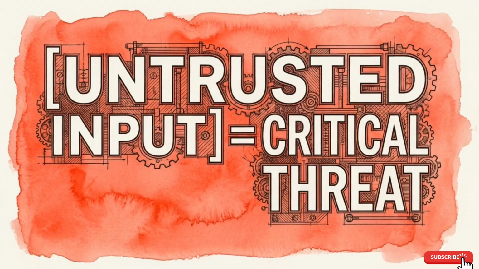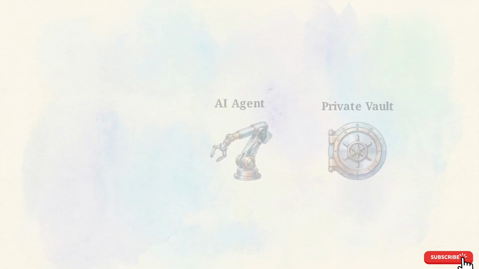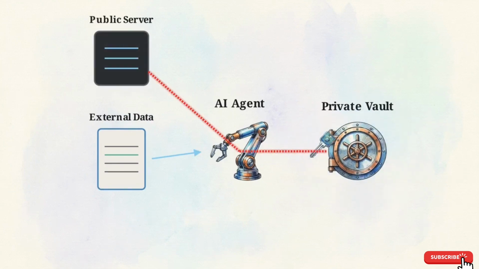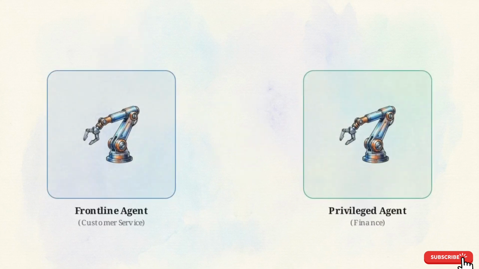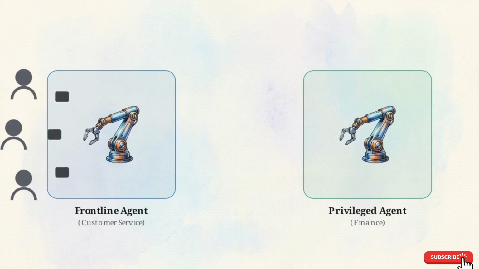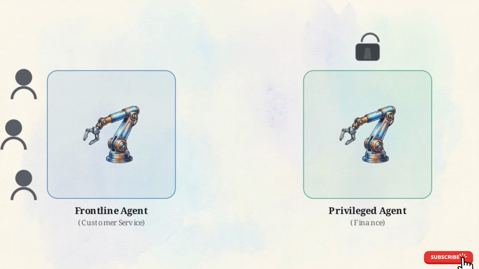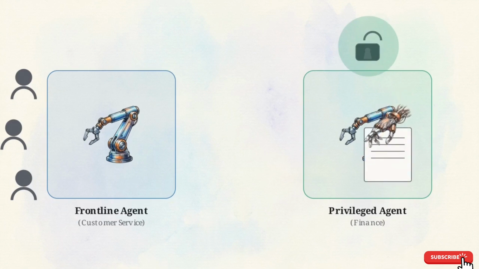In this environment, the context window is the attack surface. Reading untrusted data while holding high-level credentials creates a path for the agent to unintentionally leak the very data it was meant to protect. These risks compound in multi-agent systems. Here, a frontline agent, like one handling customer service, processes external inputs and passes information through a trusted internal channel to a privileged back-end agent. This enables agent-in-the-middle attacks. By manipulating the message in transit, an attacker can embed hidden instructions. The system treats the message as trusted because it originated from a peer, bypassing standard capability checks.